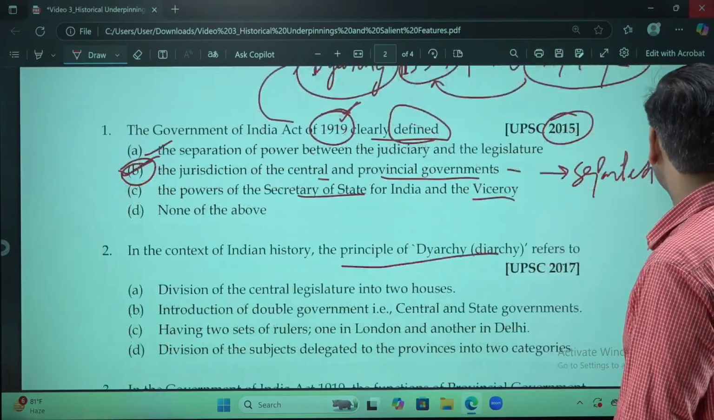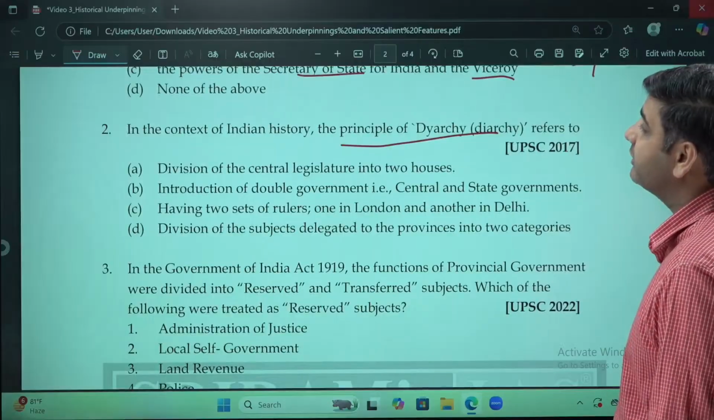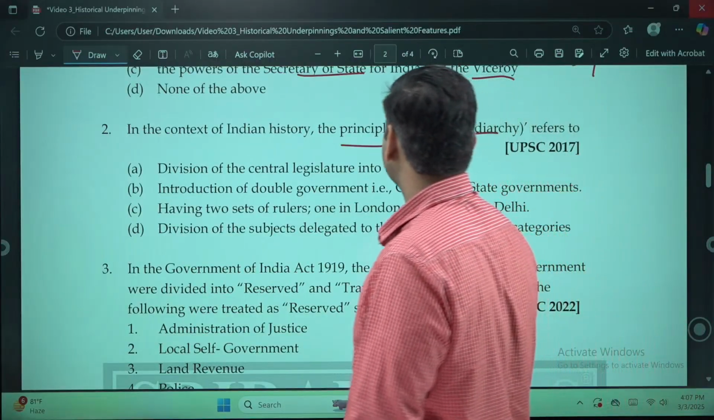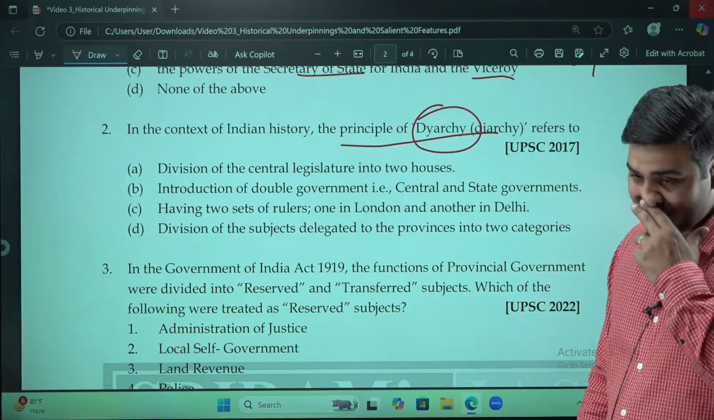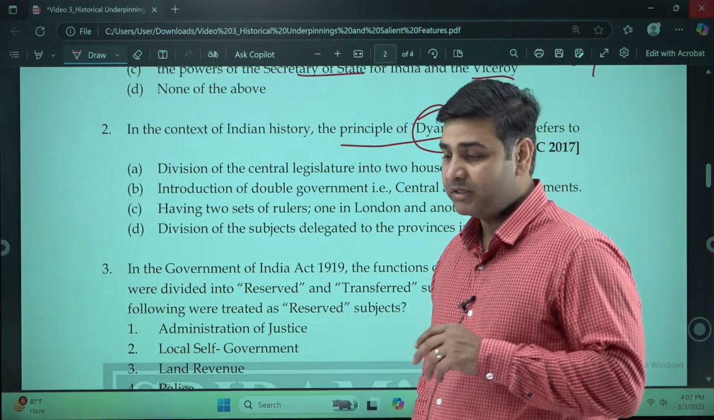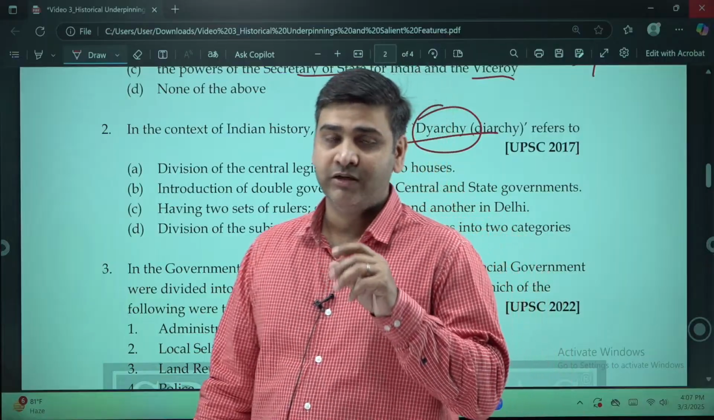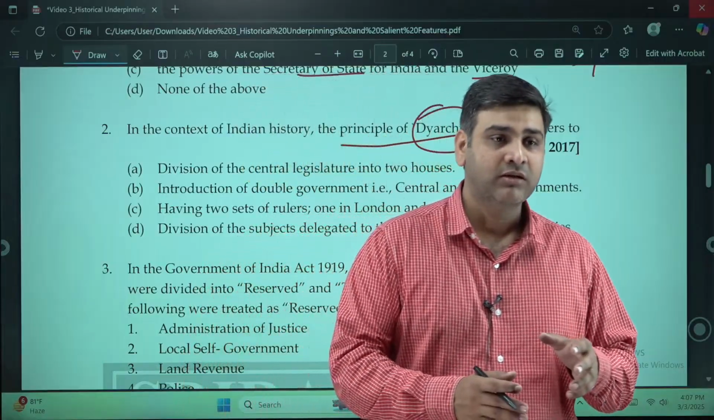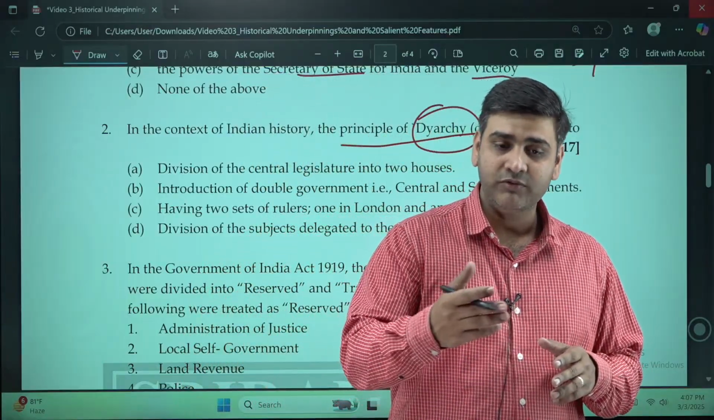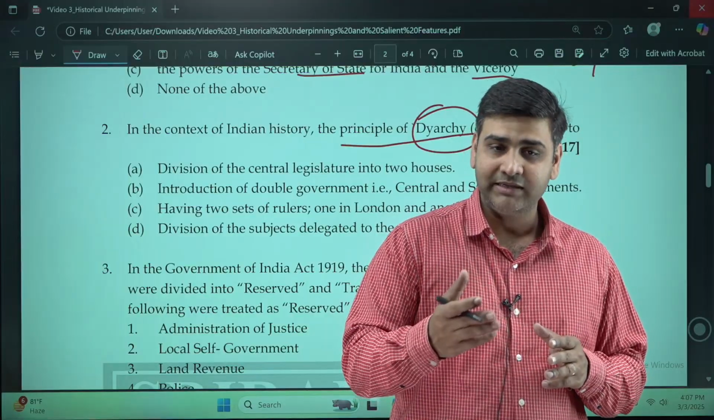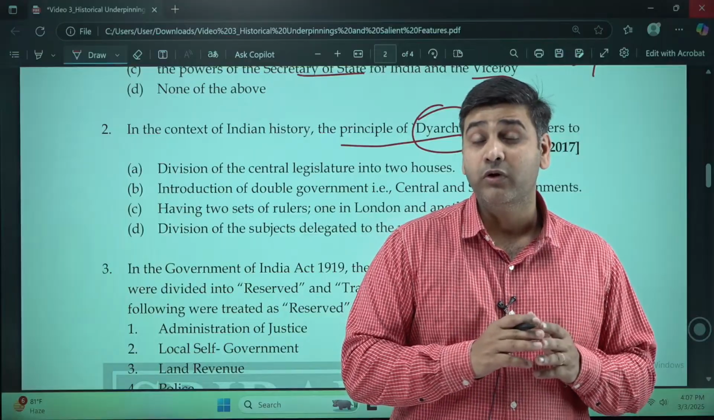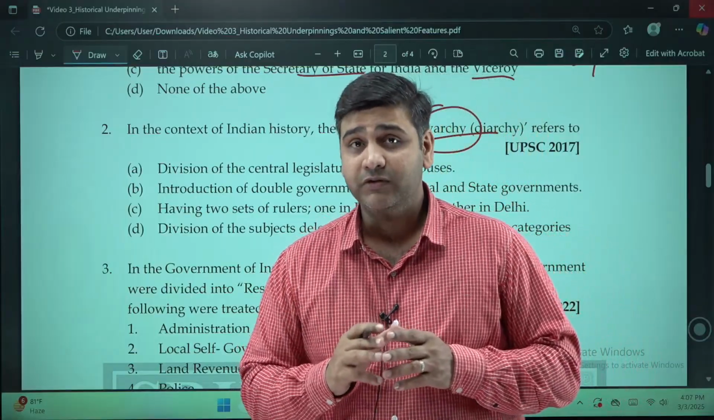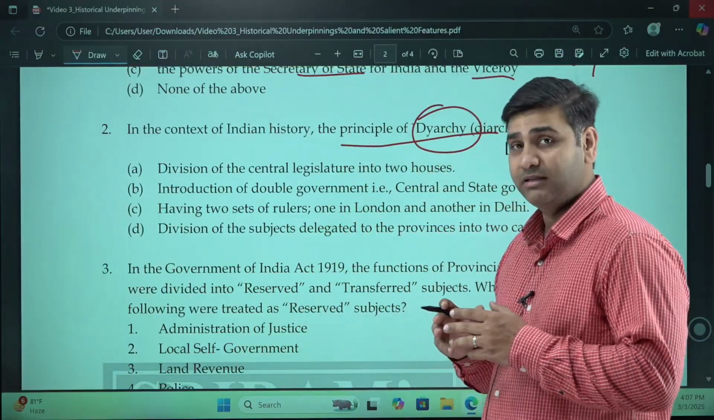Let us read question number 2, which is very important in the context of Indian history, the principle of diarchy. So Indians were always asking for autonomy. So Britishers found a way: if you want autonomy, you want to work on several subjects, we are going to give you several subjects, several items to make laws on, to legislate, to execute, to do whatever you want, but not the important ones. They didn't say it, but they did it.